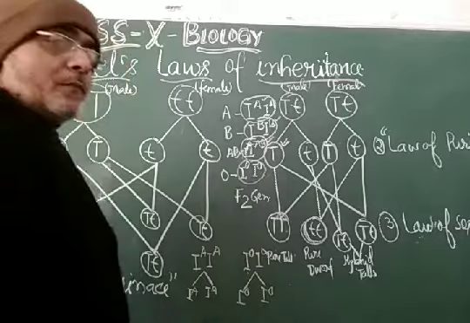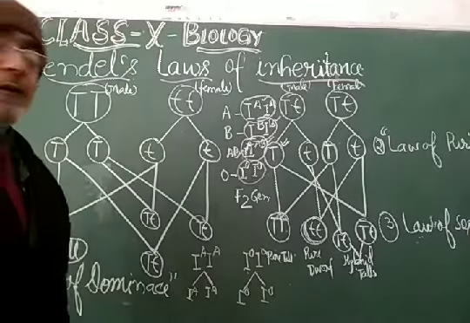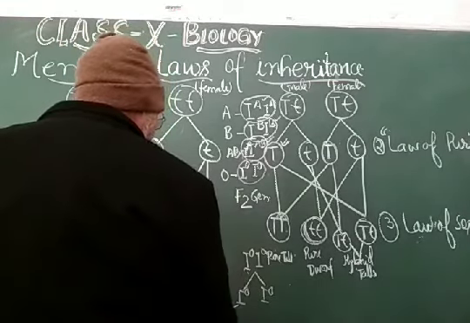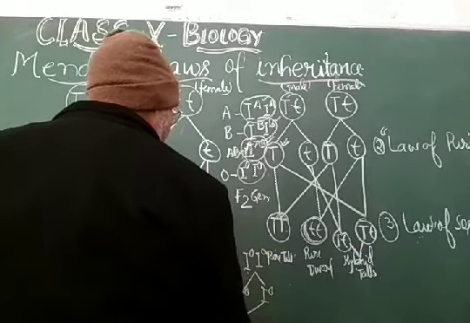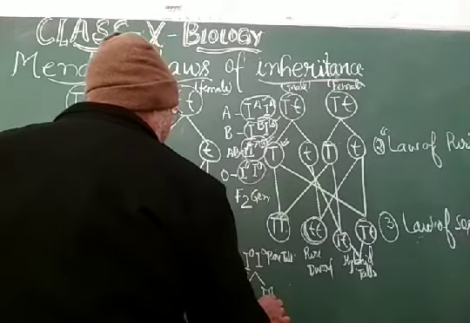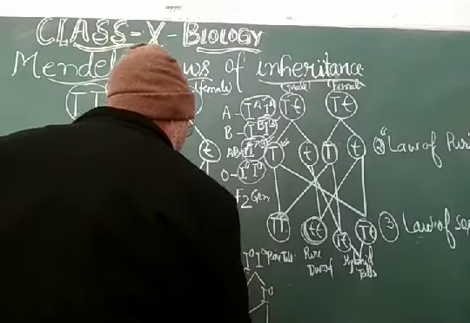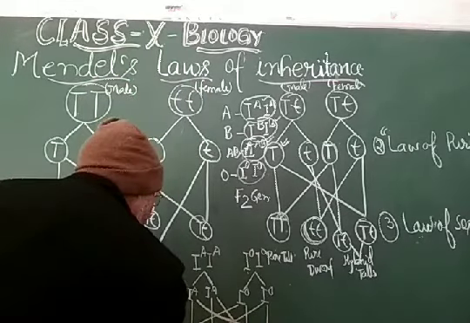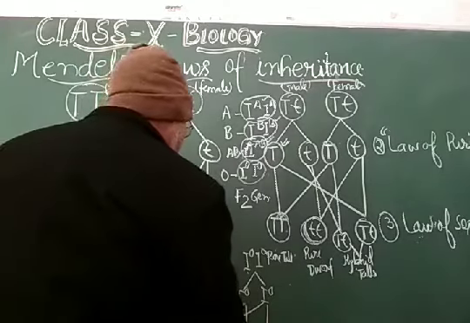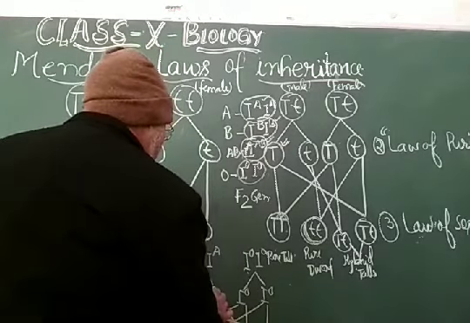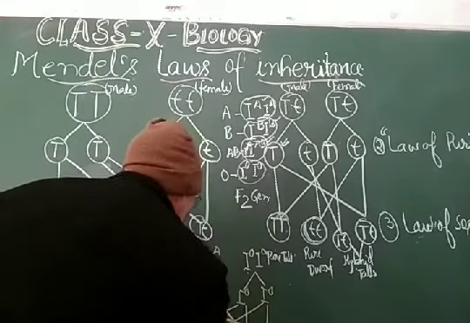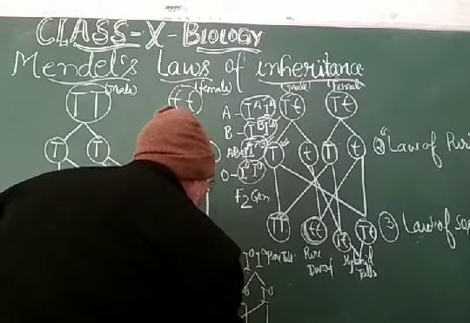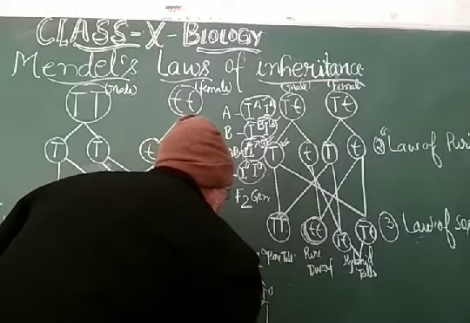Now see what Mendel's law says. This will be with this, and this will be with this one. See the result: IA IO, and IA IO again.